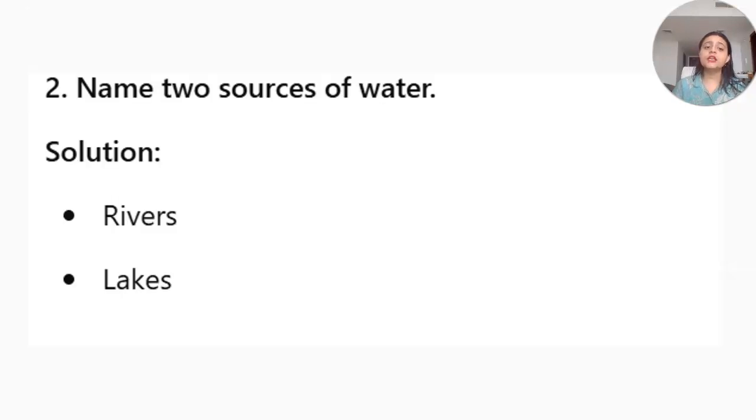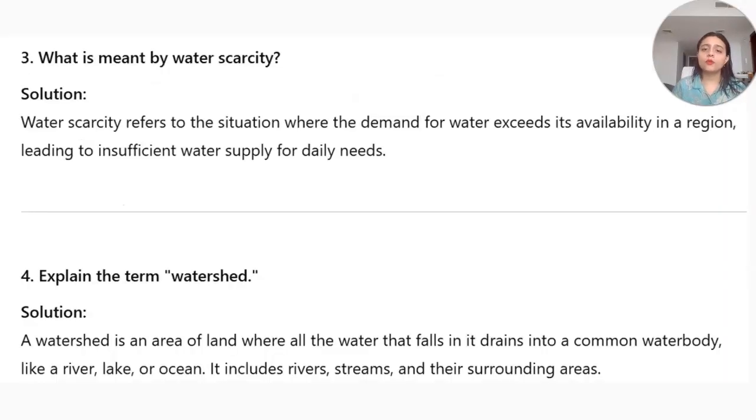Name two sources of water. You already know many, like oceans, lakes, rivers. You can name two of them, right? What is meant by water scarcity? I have already told you that there is less amount of water. We can't make use of water for our daily needs, so there is an insufficient amount of water. Explain the term watershed. A watershed is an area of land where all the water that falls drains into a common water body, like a river or an ocean, any source of water, right?